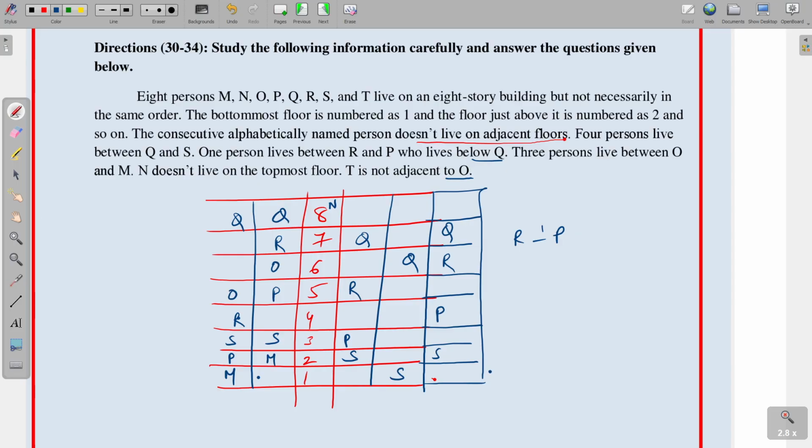Coming to the next possibility, so O is placed 1, 2, 3, M is placed here.